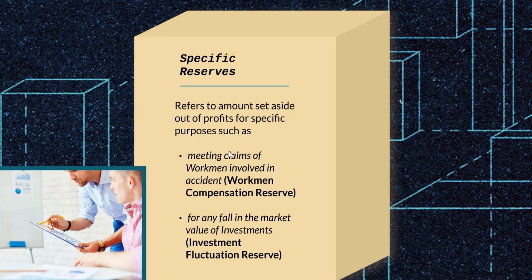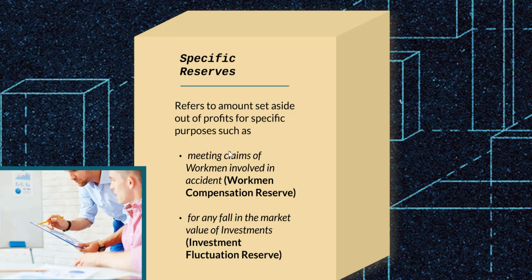It could be meeting the claims of workmen in a factory who are involved in an accident, and a reserve for this purpose is referred to as workmen compensation reserve. And it could be for purpose of any fall in market value of the investment, and a reserve for this purpose is referred to as investment fluctuation reserve.